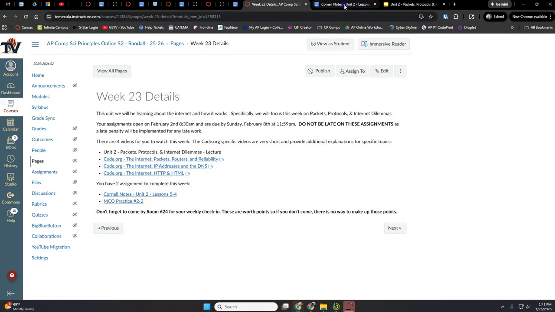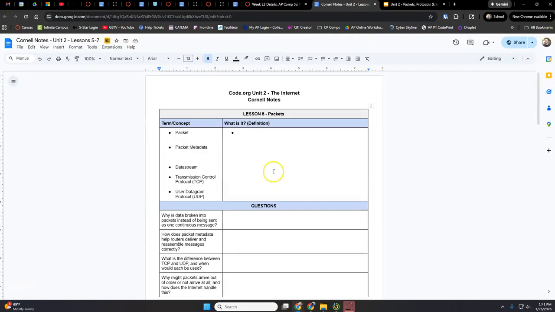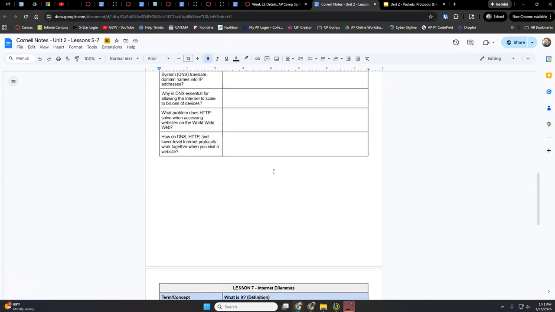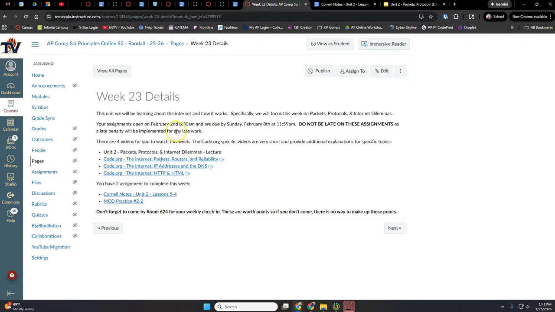So we're looking at lessons 5 through 7. Lesson 5 is about packets, lesson 6 is about different protocols: HTTP, DNS, HTML. We're going to get into some TCP, UDP, and then lesson 7 is about internet dilemmas. These are things going on with the internet in regards to computer science that you need to know about for this test.